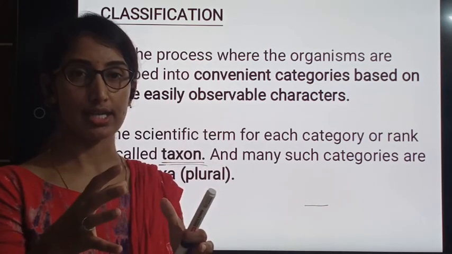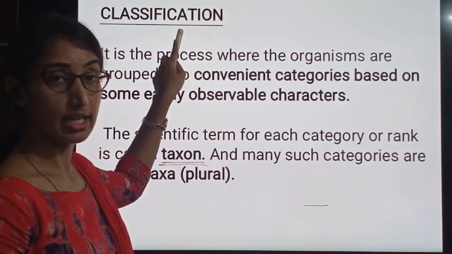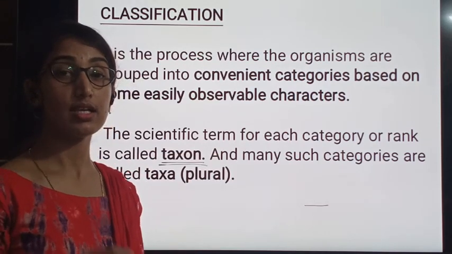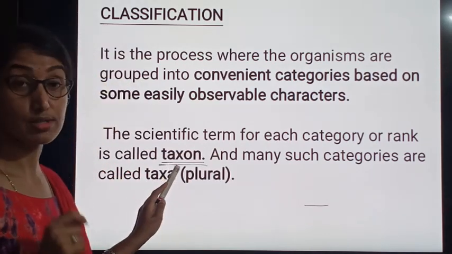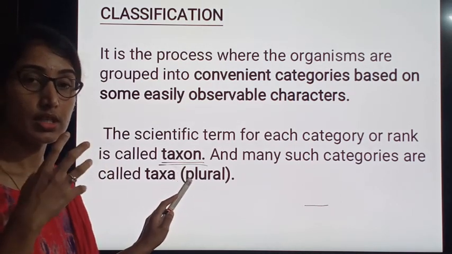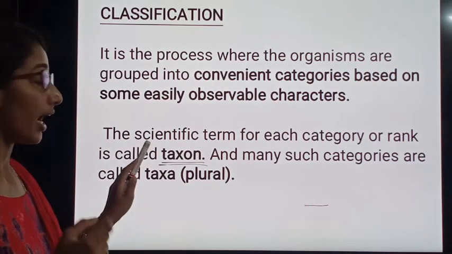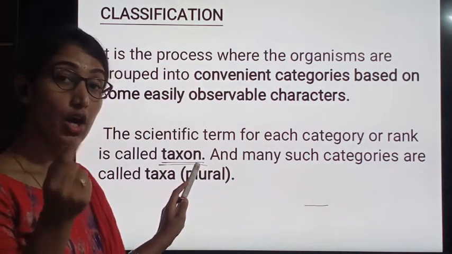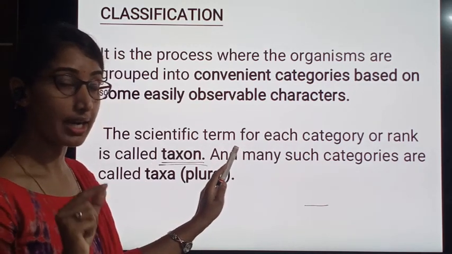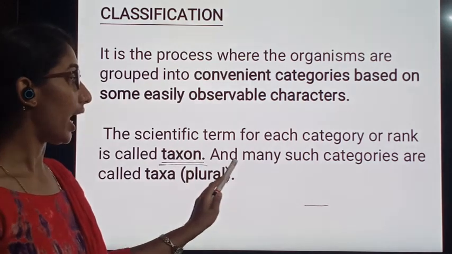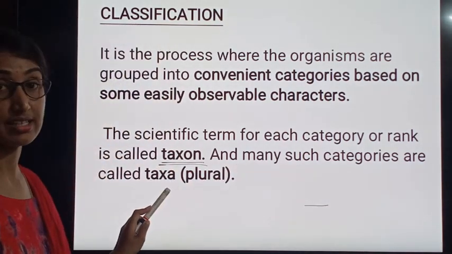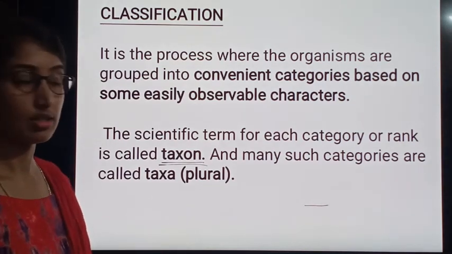Grouping of organisms is classification, and each individual group of organisms is called a taxon. Groups of organisms which are classified are called by the scientific term taxon. And many such categories are called taxa. Taxa is nothing but the plural.